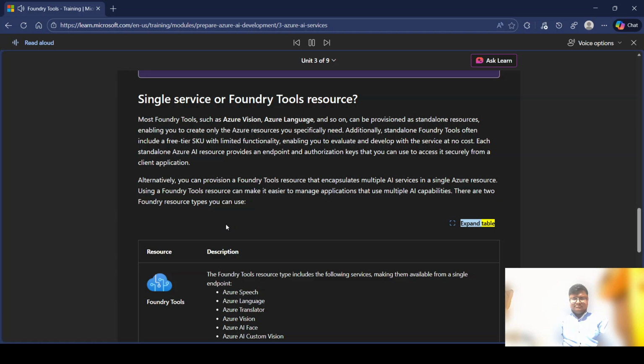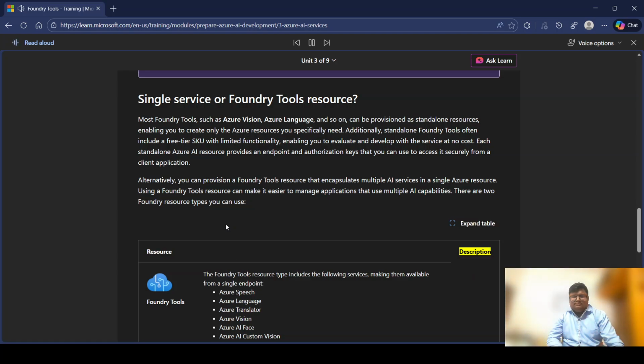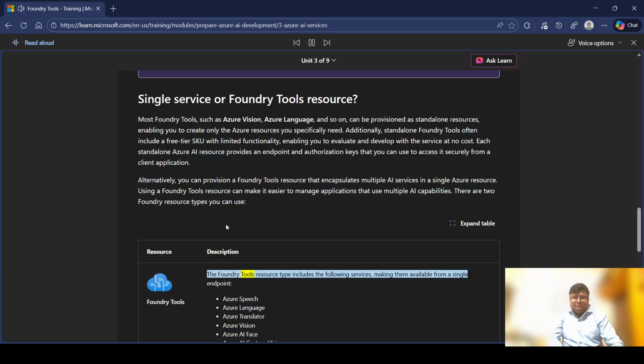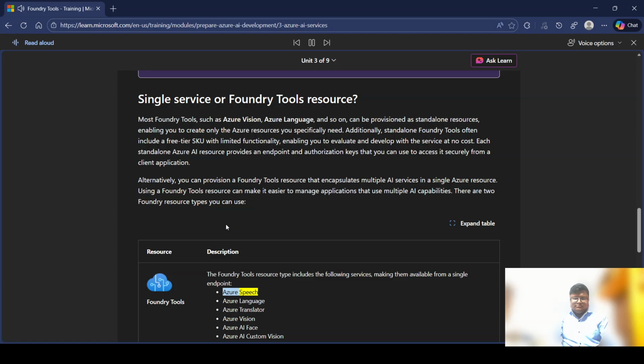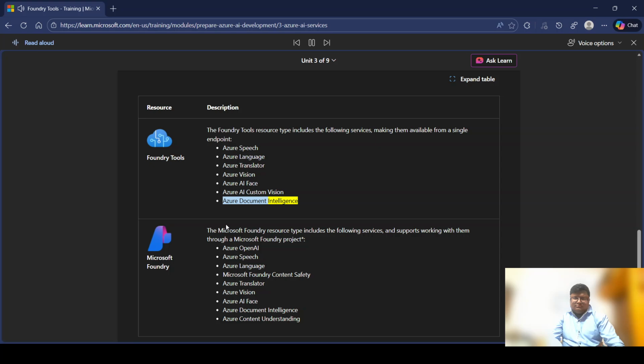Expand table. Resource. Description. Foundry Tools. The Foundry Tools resource type includes the following services, making them available from a single endpoint: Azure Speech, Azure Language, Azure Translator, Azure Vision, Azure AI Face, Azure AI Custom Vision, Azure Document Intelligence.